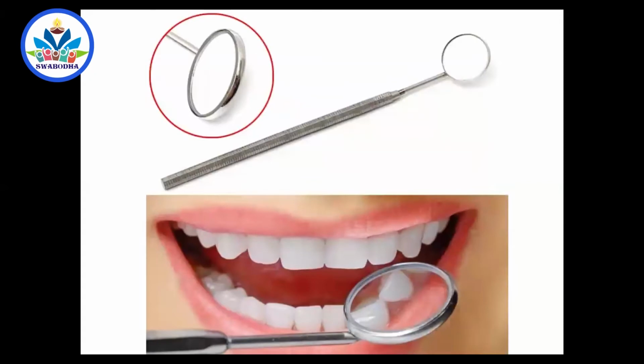So that is why dentists use a concave mirror for viewing the teeth, and you can see the enlarged image of the teeth. Of course, these teeth are very beautiful, but if you are having any problem with the teeth, you can also see what things are going wrong inside your mouth. So this is the image of the upper teeth, because the mirror will show the upper teeth. We feel that this is a weapon used to remove the teeth, but this is just used to view the teeth. Dentists use this for the same reason.